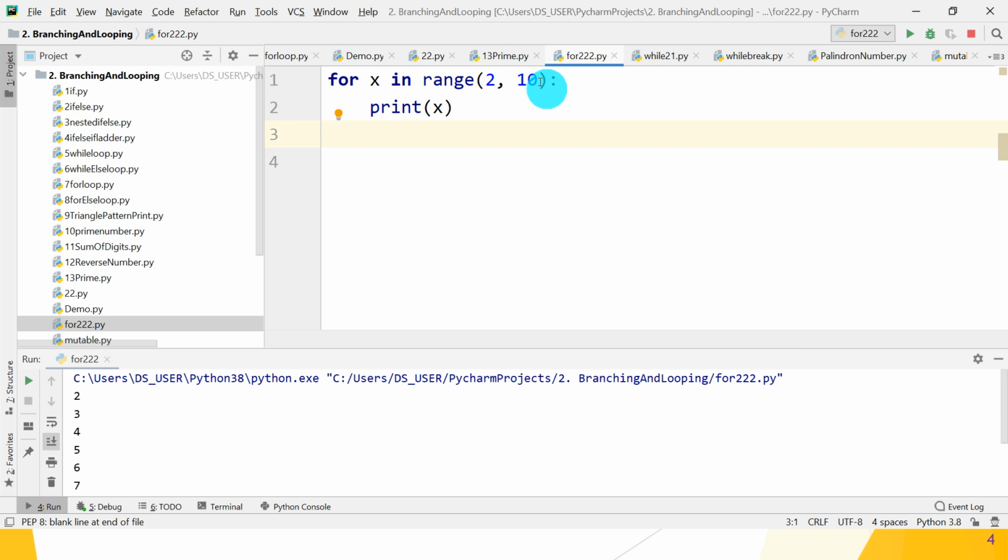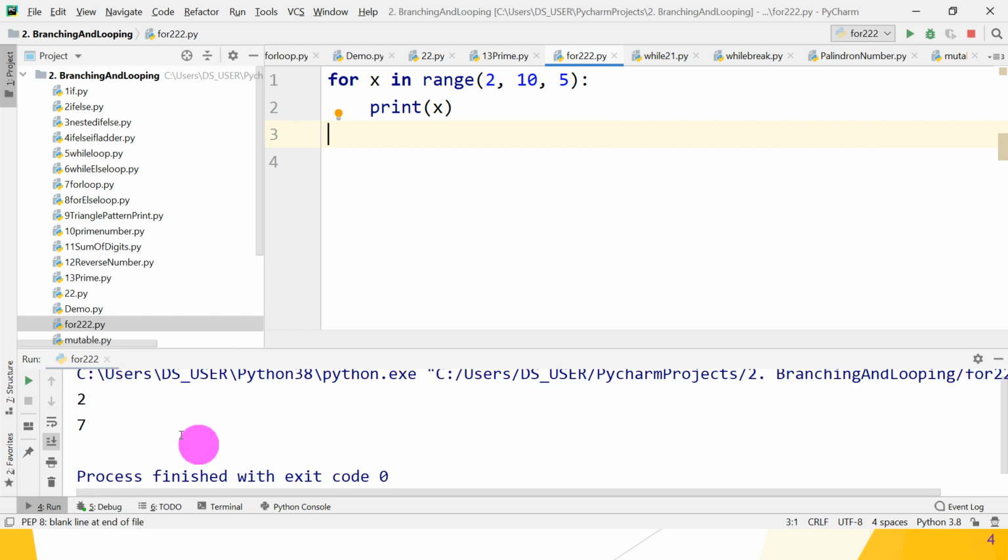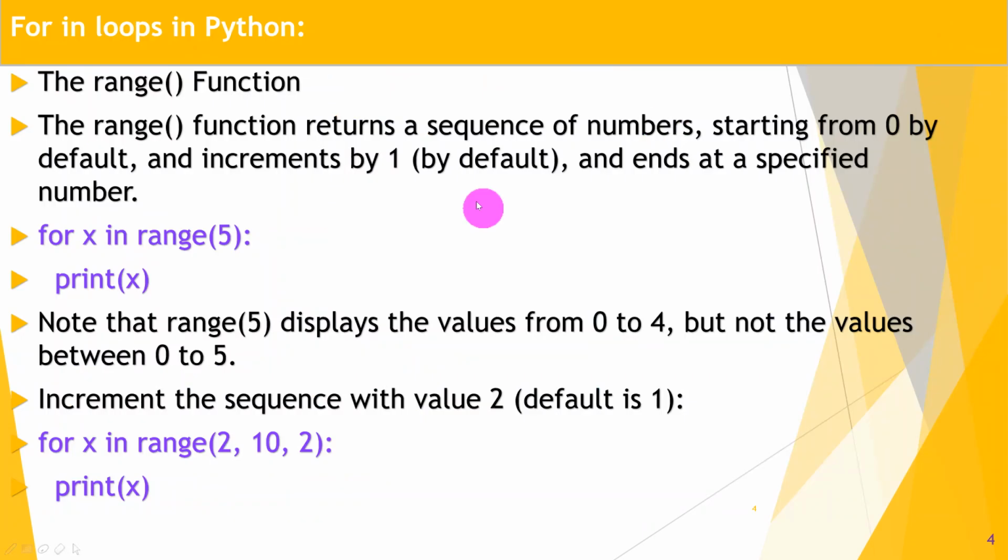If you specify 2, 10, 5, then the values from 2 to 10 get displayed and the step is 5. Let's check what the output is. Only 2 and 7. After 7 plus 5 it gives you 12, but it is not in the range, the last value is 10 only. Guys, I hope you understand the range function in for. That is the most important function used in the for loop. So let's move on to the next point in for loop.